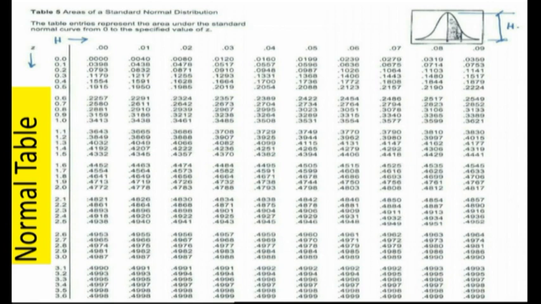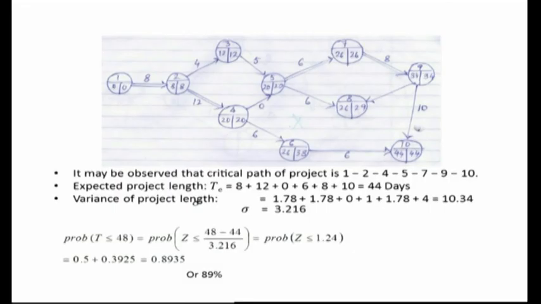It is the collision of row and column at 1.24 and the value is 0.3925. Because it is positive, we add 0.5. The resultant answer is 0.8925. So the answer is that the probability of completing the project in 48 days is 89%.